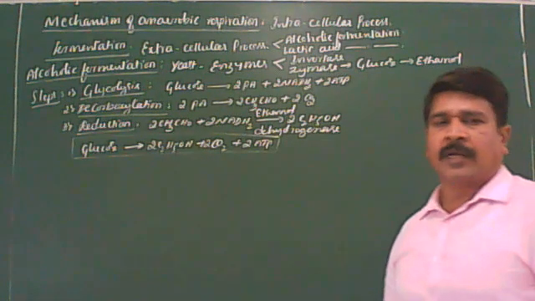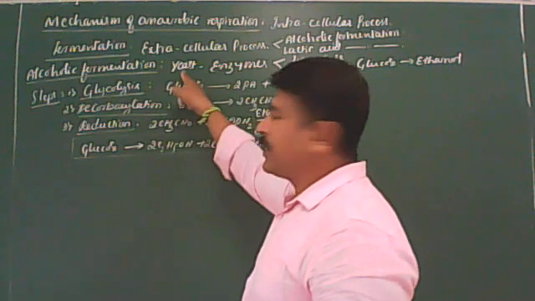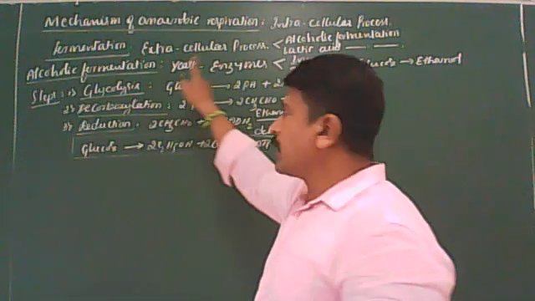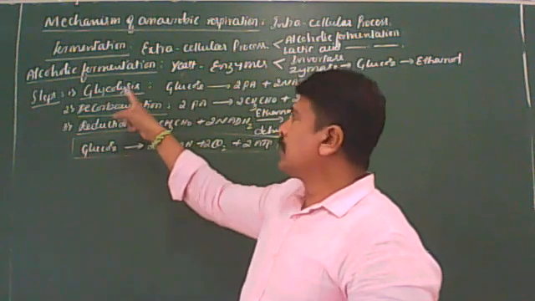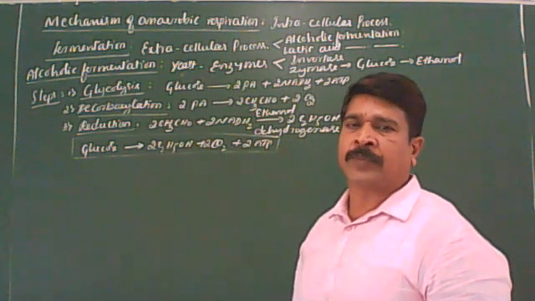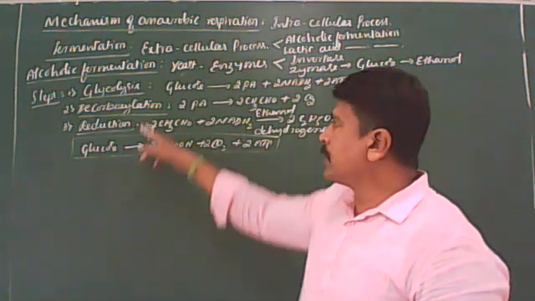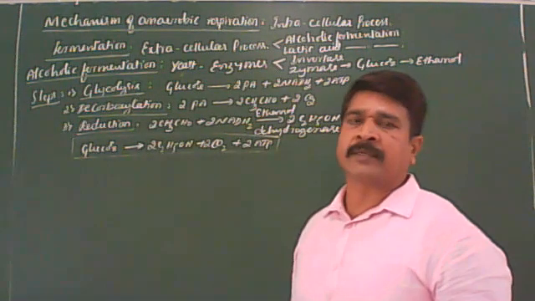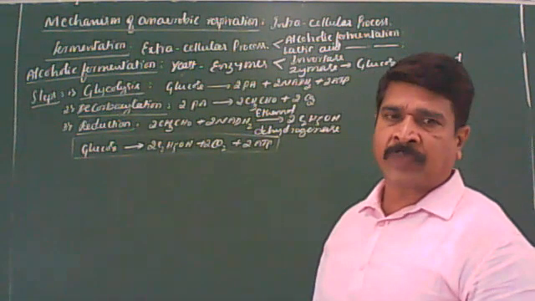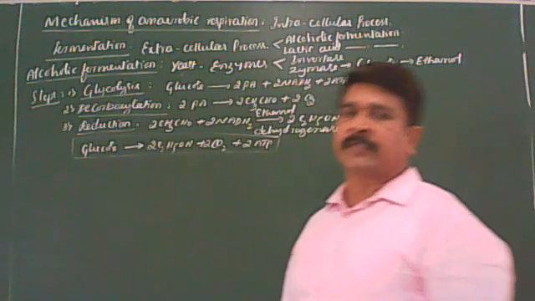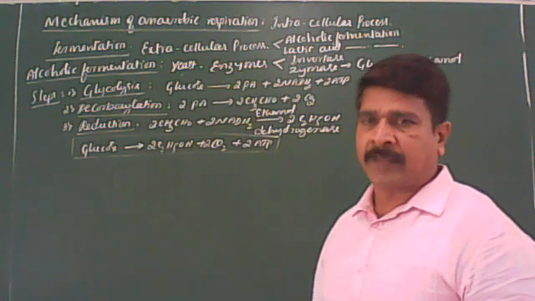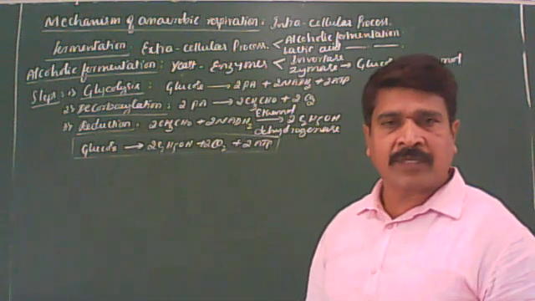I'll repeat once again. Alcoholic fermentation takes place with the help of the yeast enzymes zymase and invertase. It can be studied under three steps. Glycolysis: glucose is oxidized into two molecules of pyruvic acid. Then decarboxylation: pyruvic acid forms two molecules of acetaldehyde. Then reduction: acetaldehyde is reduced into ethyl alcohol by utilizing NADH2 in the presence of ethanol dehydrogenase enzyme.